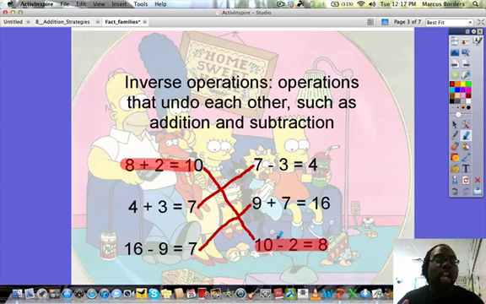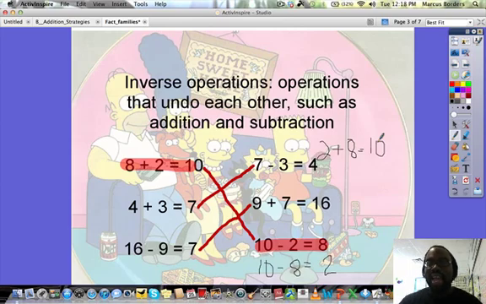Keep in mind, fact families, what's another way that we could do this? We could also still do 10 minus 8. And because we're still in the fact family, it should equal 2. And it does equal 2. Just as if we could switch around 2 plus 8, it'll still equal 10. And bonus points for those who can tell me what the significance of 2 plus 8 equaling 10 and 8 plus 2 equaling 10 is. What property does that fall under, okay?